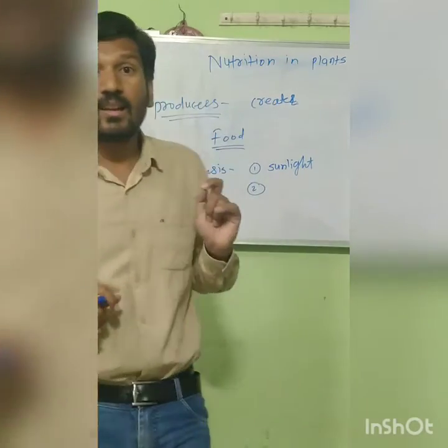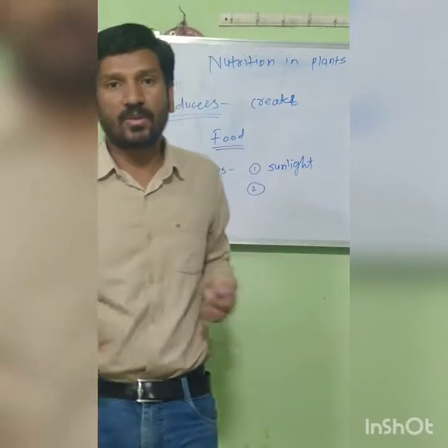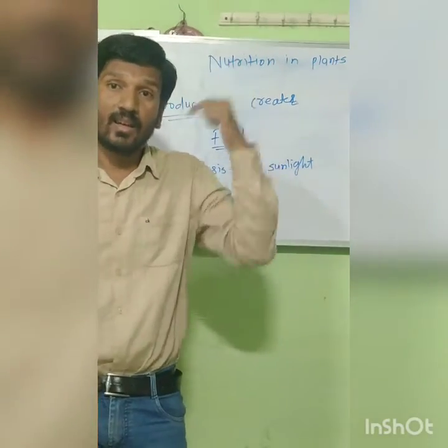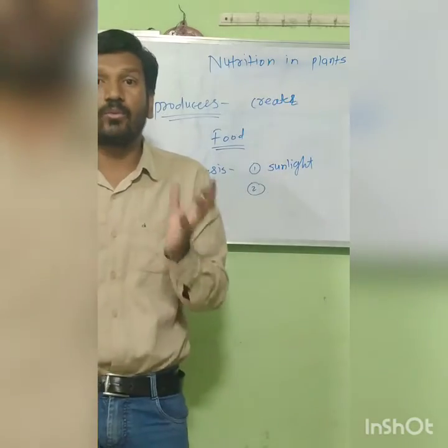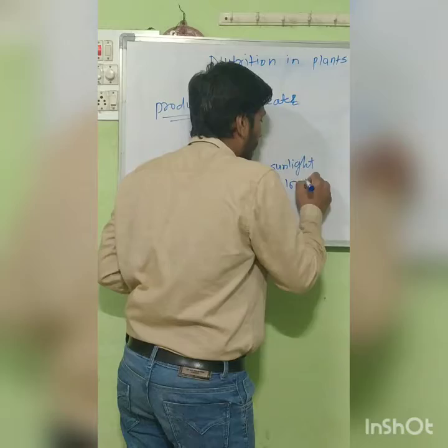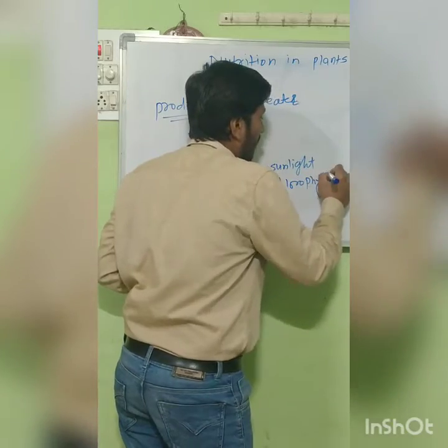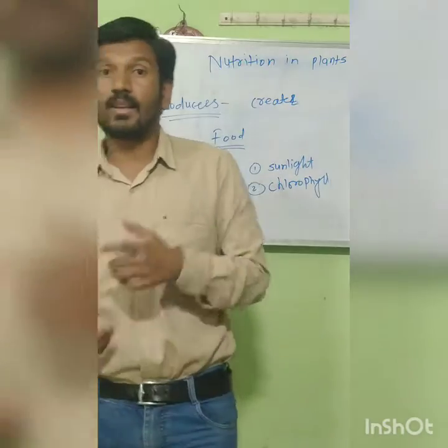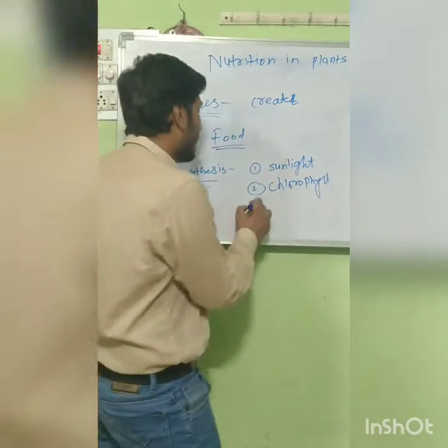Plants need sunlight. Without sunlight, it is not possible to prepare the food. Second, the thing that is present in the leaves, the green pigment. What do we call it? We call it chlorophyll.